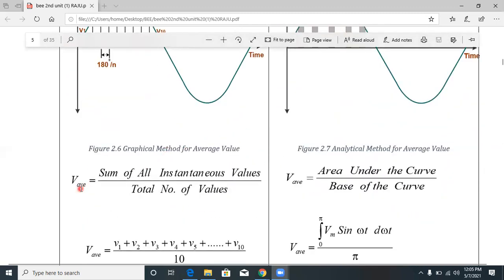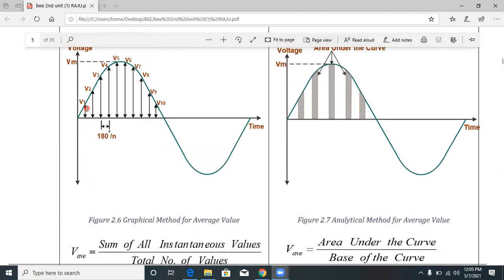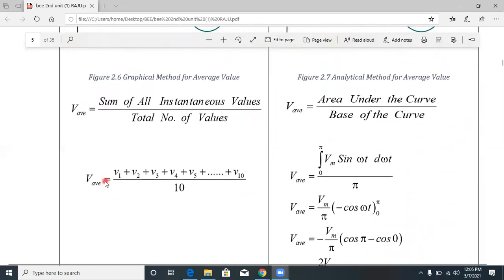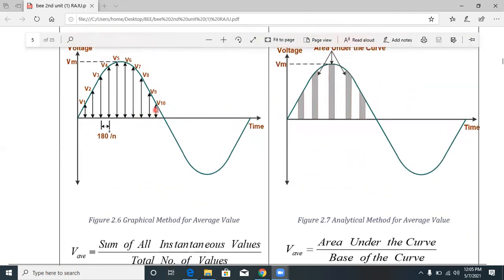In this, V average is the average value. Average is nothing but the sum of all instantaneous values divided by the total number of values: v1 plus v2 plus v3 and so on, divided by the total number of values. That is called the average value. Here, let us take 10 instantaneous values.